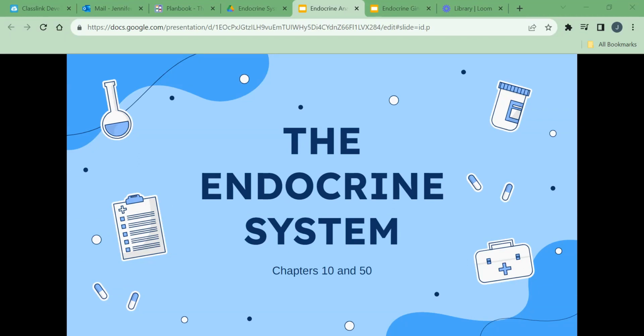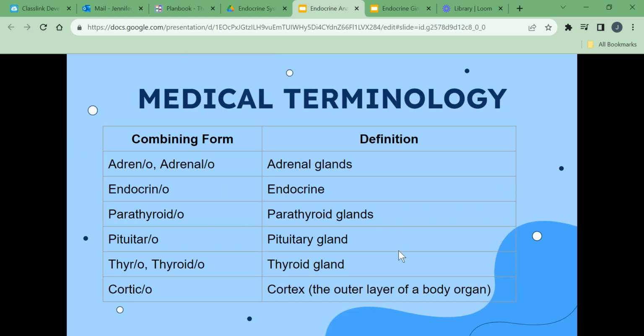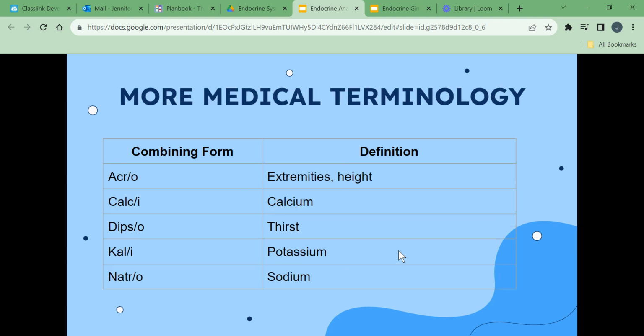Today we're going to be discussing the endocrine system. This information can be found in chapters 10 and 50 of your textbook. The first couple of slides are the medical terminology related to the endocrine system.